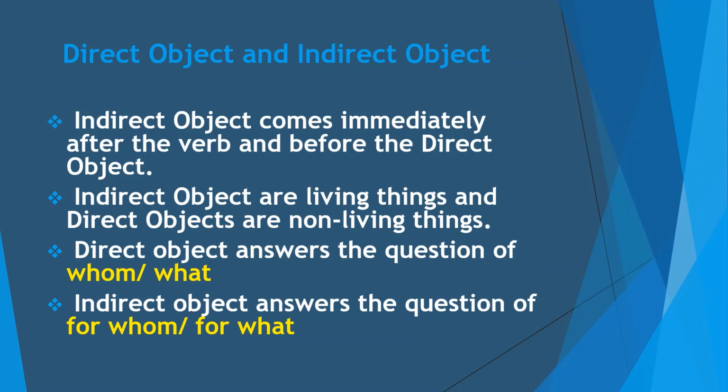Then direct object answers the question of whom or what. When you ask the question to a verb with what or whom, you get the answer and that answer is the direct object. While when you ask with the question for whom or for what, you get the answer and that answer is an indirect object.